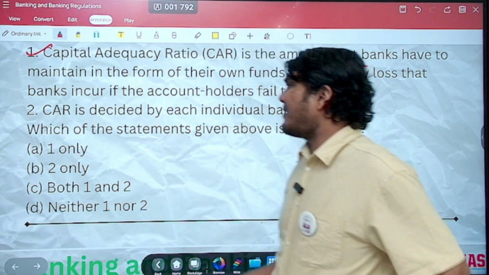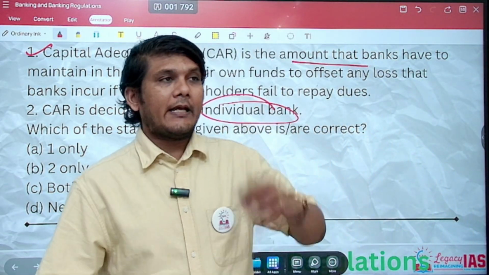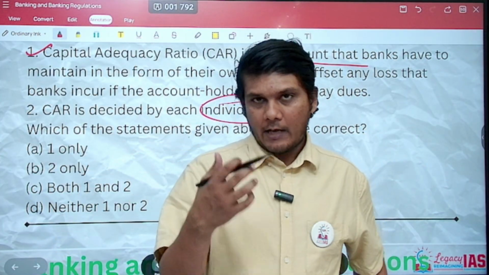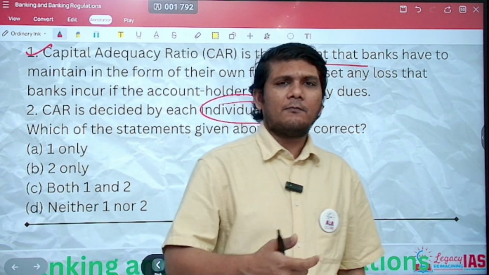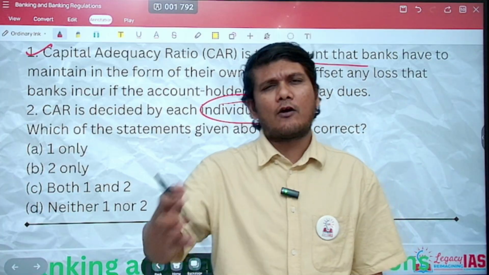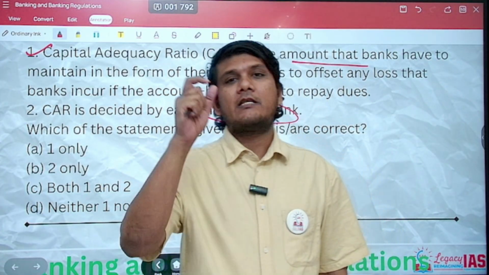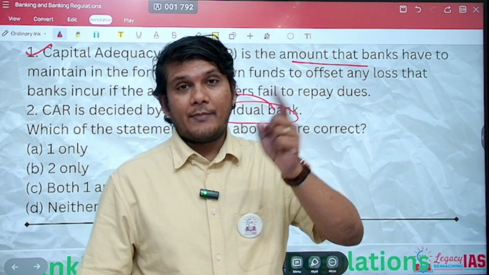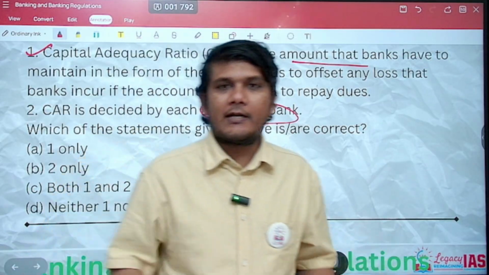Second, CAR is decided by each individual bank. Absolutely not. As I told you, it is basically enforced by the RBI, and RBI decides how much percentage it should be. RBI takes the hint or cue from the Basel norms because we are a party to the Bank of International Standard, which comes up with the Basel norms. However, it's the RBI that decides, because remember, in Basel Norm 1, the Bank of International Standard said 8%, RBI kept it at 9%.